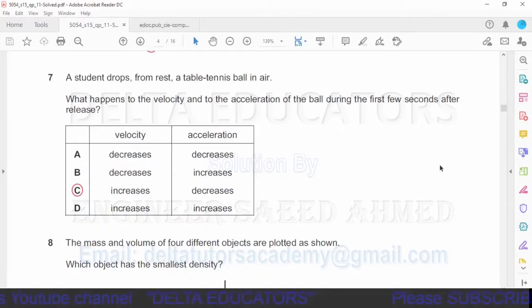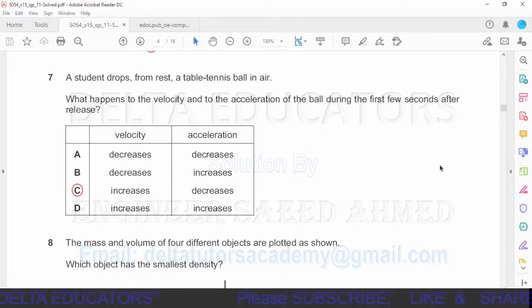Question number 7. A student drops from rest a table tennis ball in air. What happens to the velocity and to the acceleration of the ball during the first few seconds after release? Okay, when the ball is released, there is only one force acting on the ball, and this is the force of gravity, and because of this force of gravity there is an acceleration in the ball, and this acceleration is called acceleration due to gravity, and its value is 10 meter per second square.